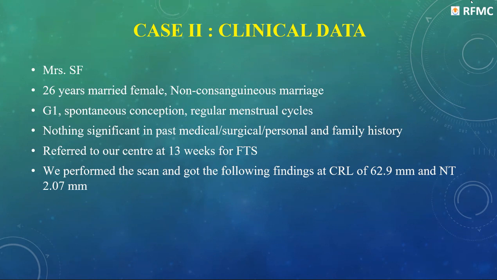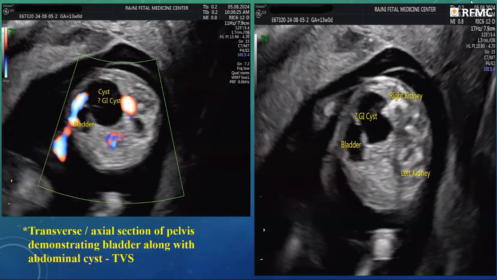Now, my second case is a clinical scenario of a 26-year-old married female, non-consanguineous, primigravida, nothing significant in past medical, surgical, personal, family history. She was referred to our center at 13 weeks for first trimester screening. We performed the scan and got the following findings at CRL of 62.9 mm and NT 2.07 mm. Now, this is the transverse axial section of the pelvis demonstrating the bladder, and there was some abdominal cyst. Here also we can see the cyst and the communication.